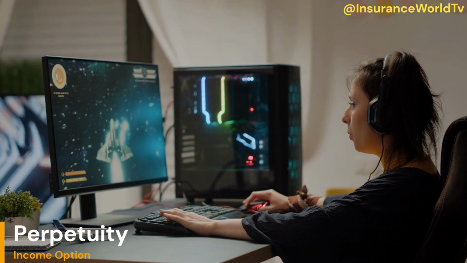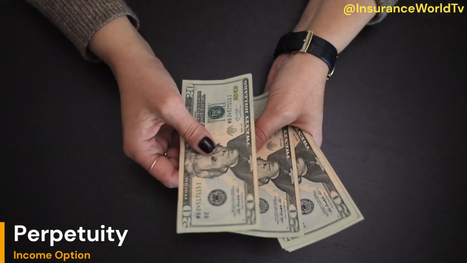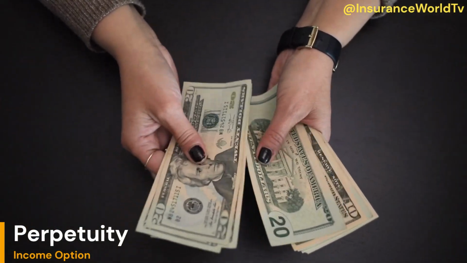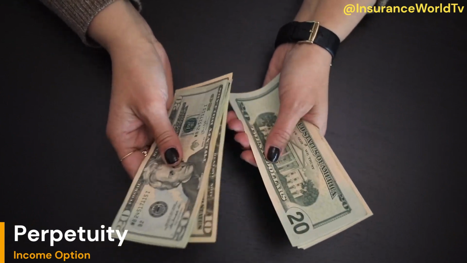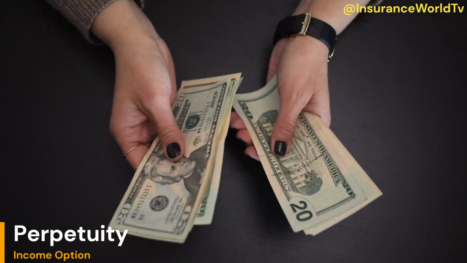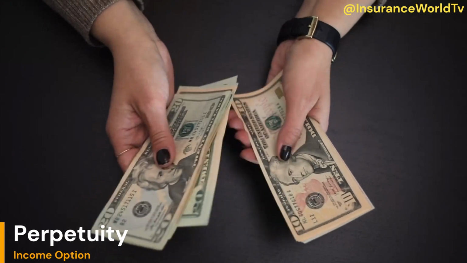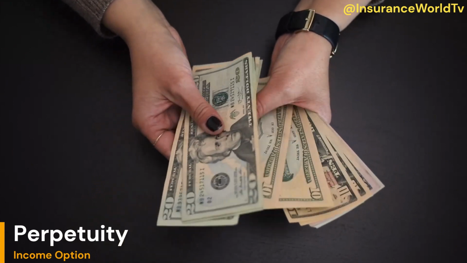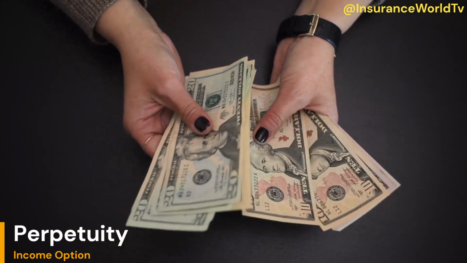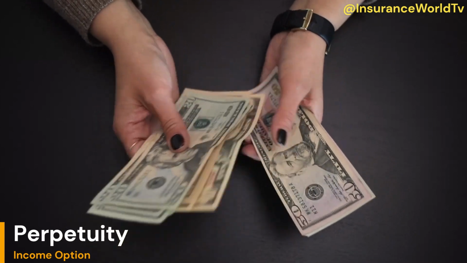What is perpetuity? A perpetuity is a type of financial instrument that promises to pay a fixed amount of money periodically, indefinitely into the future. It is a type of annuity that has no fixed maturity or expiry date, and continues to make regular payments for as long as it exists.